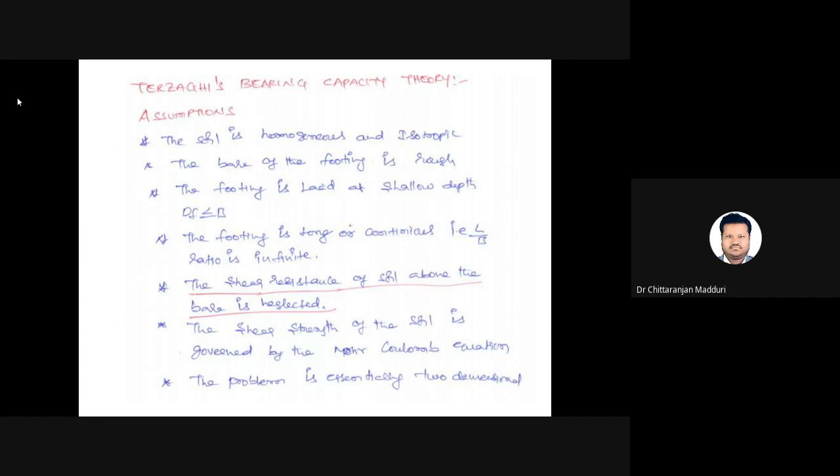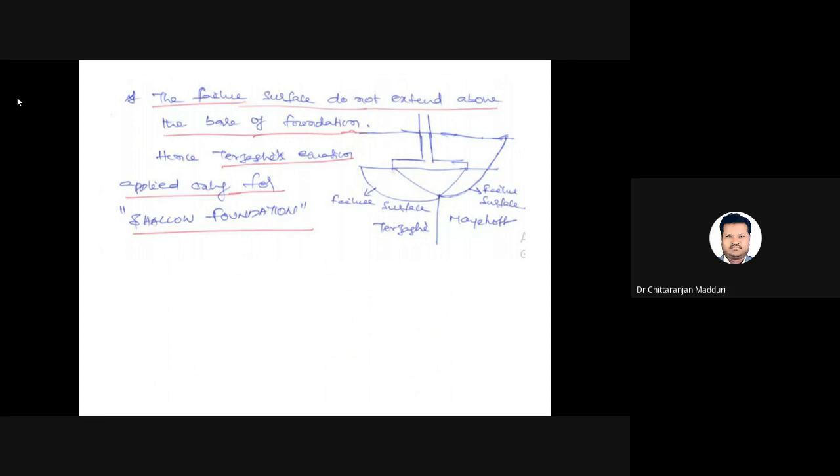The problem is essentially two-dimensional. Generally in the field it is three-dimensional, but in order to simplify the equations, he considered the problem as two-dimensional. In space we have x, y, z coordinates, but he neglected one coordinate. One more important assumption is that the failure surface does not extend above the base of the foundation. Hence Terzaghi's equation is applied only for shallow foundations.